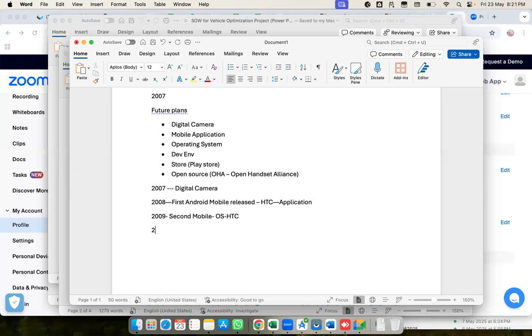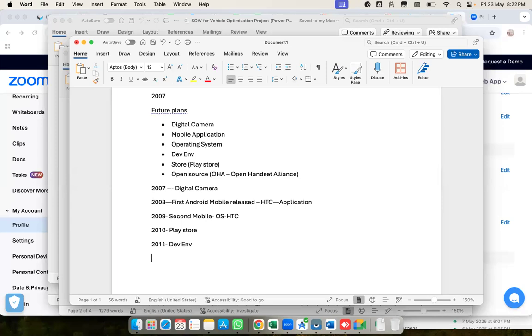Then in the year 2010, they released the Play Store and uploaded some apps into it, so those who purchased these devices could log in and download the apps. In 2011, the development environment was released. Once it was released, one by one, manufacturers as well as other developers and software companies started showing interest in this platform.